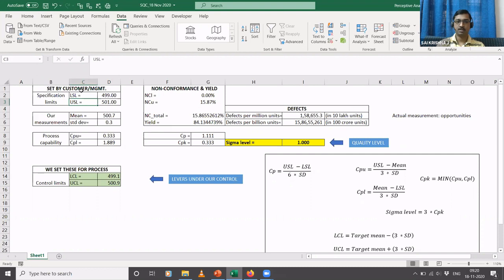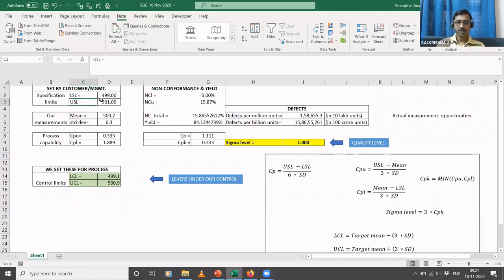Basically what they say is, I know that you cannot manufacture exactly 500 grams. So even if it is 499 grams or 501 grams, I'm still okay with it. So my lower specification limit is 499 grams, and my upper specification limit is 501 grams. Then you set your packing machine accordingly so that it produces between 499 and 501 grams.